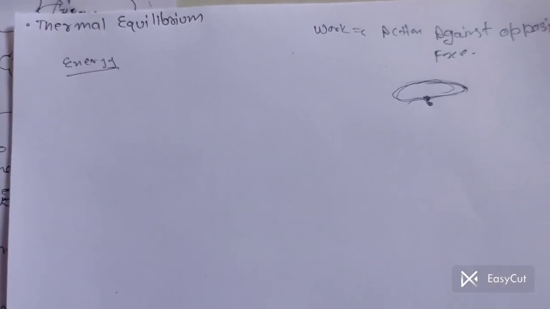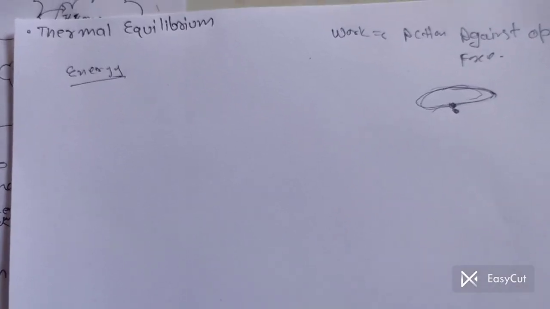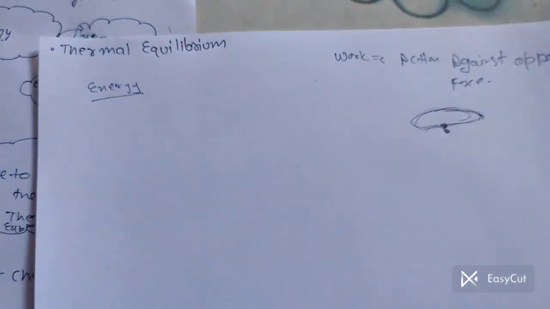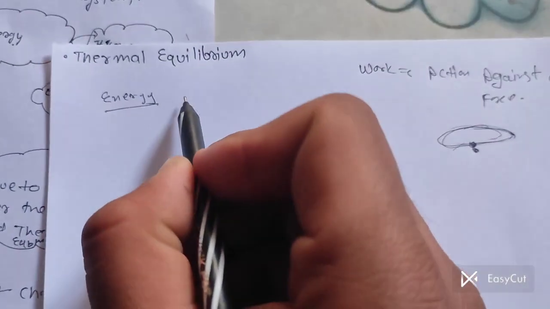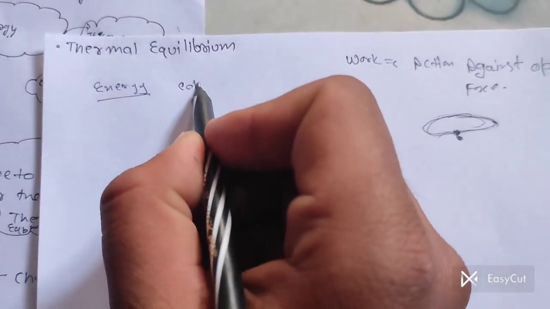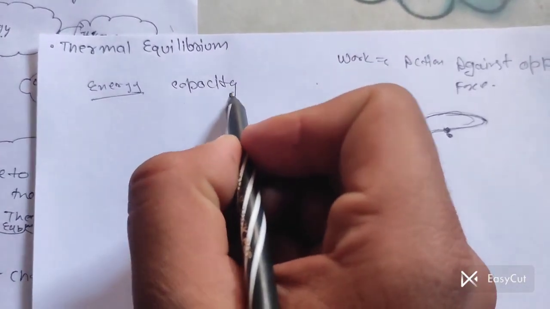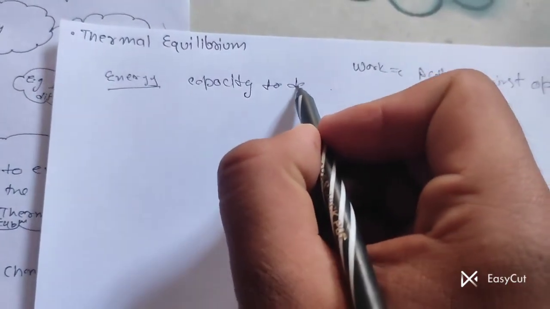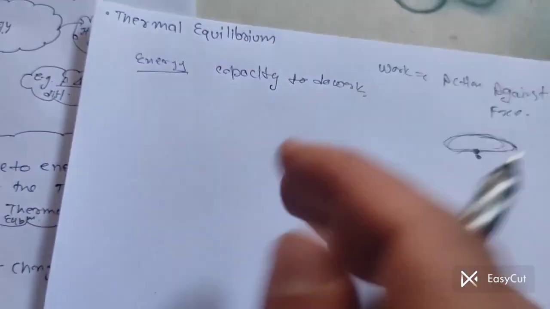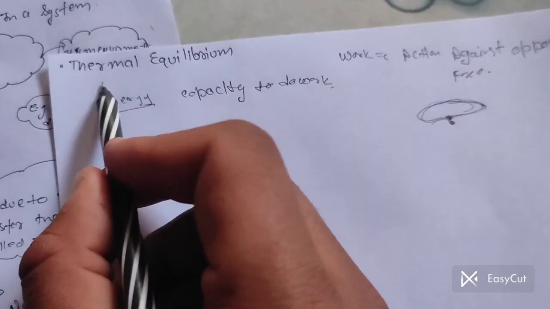What helps you achieve that position is called energy. So energy is the capacity to do work, basically. Now we talk about thermal equilibrium.